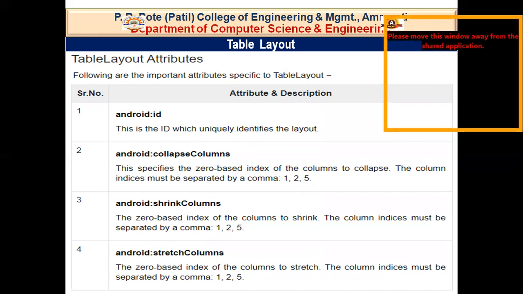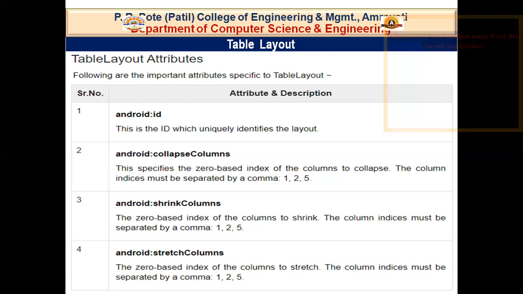In a similar way, if I want to adjust my shrink size, I pass which column should be shrinkable. So if in case there is some problem in the arrangement of the table layout, this also can have column indices separated by commas.